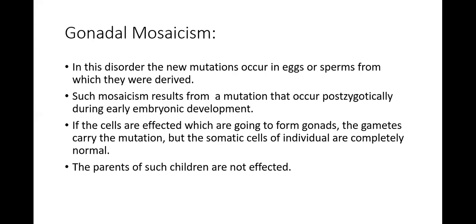The parents of such children are not affected. So in this case, the mutations occur in the eggs or sperm from which they were derived. It results from mutations that occur post-zygotically during early embryogenesis. So parents are not affected, but the change occurs after the eggs and sperm were produced, or in the zygote. Because the defect is in the gonads or gametes, the mutations will not occur in the somatic cells. I hope you understand that.